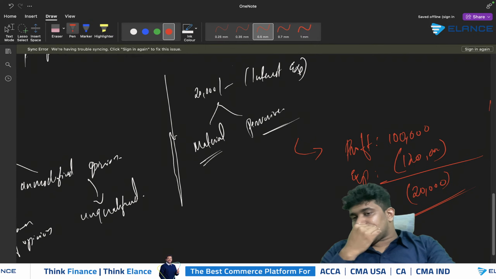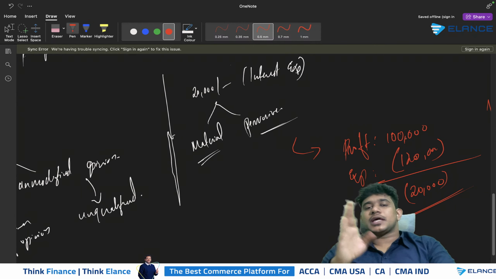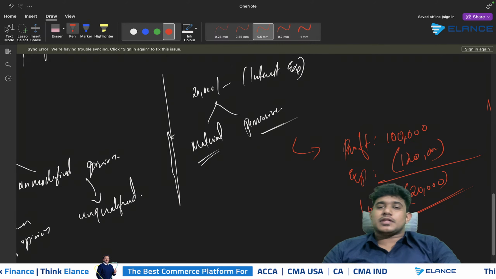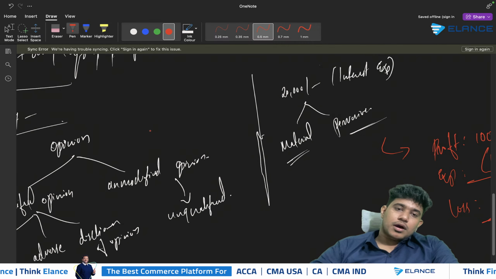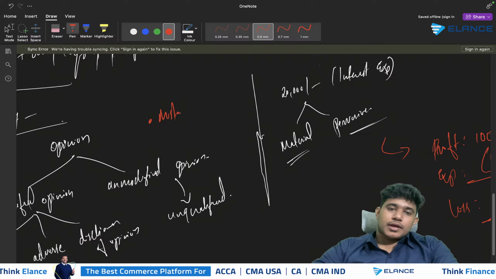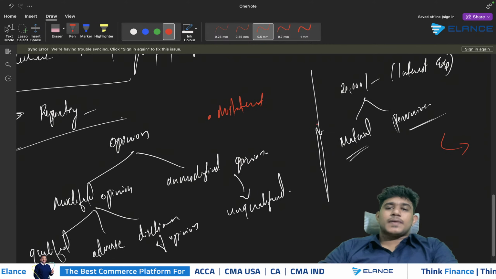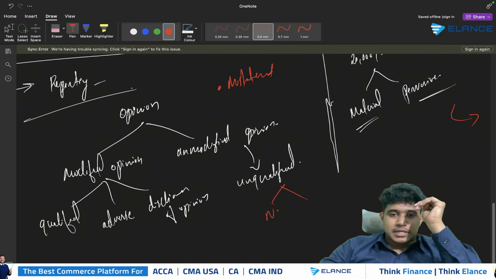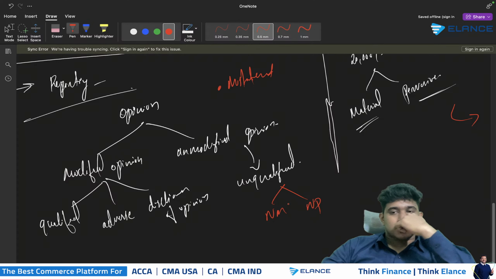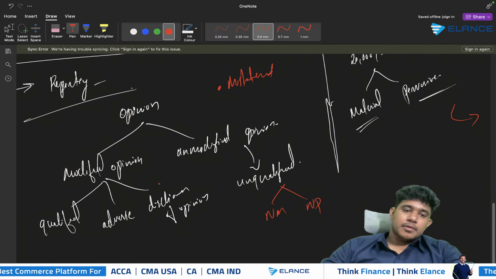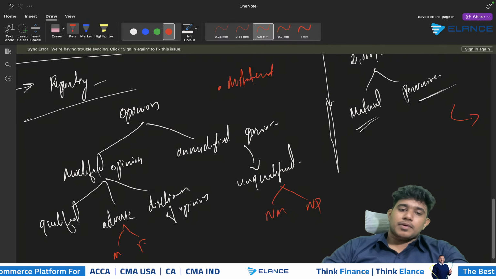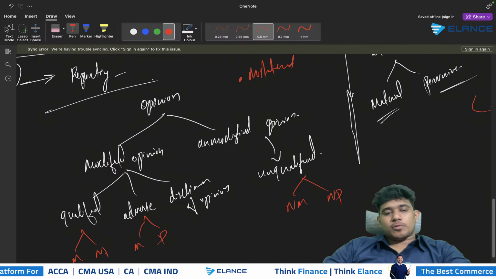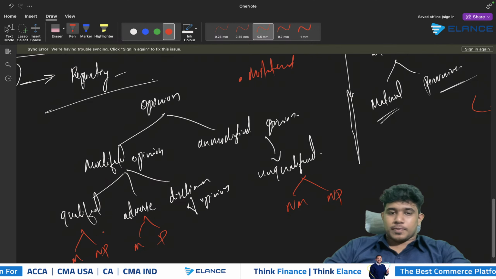So you will first determine whether the amount of mistake is material, then you need to consider the pervasiveness. Only if a mistake is material will we consider whether it is pervasive or not. I am marking misstatements in red color, okay? So there is a misstatement of 20,000 in the company's financial statements. Consider that the amount of mistake is not material and not pervasive. In that case, we will be giving an unqualified opinion. If the mistake is material and pervasive, we will be giving an adverse opinion. If the mistake is material but not pervasive, in that case we will be giving a qualified opinion.